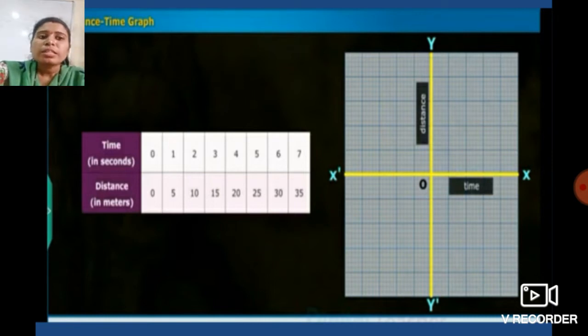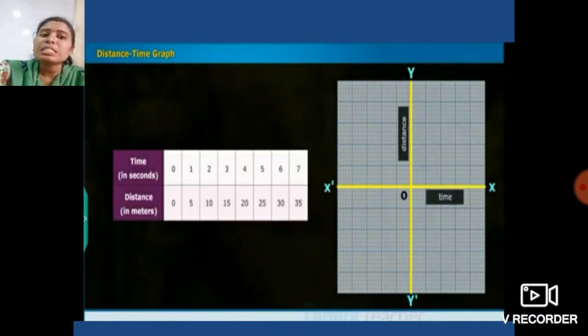Then we have to choose the scale, which type of scale we use for drawing the graph. Choose a scale to represent the distance and another to represent the time. Means two types of scale are there: one represents distance while the second one represents time.